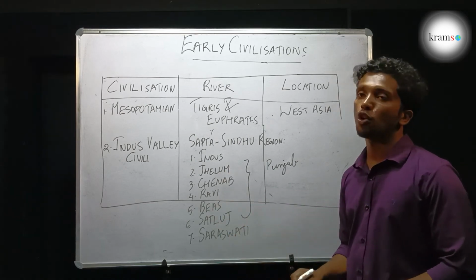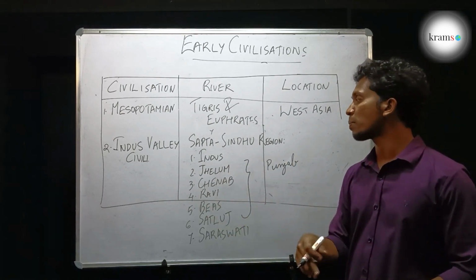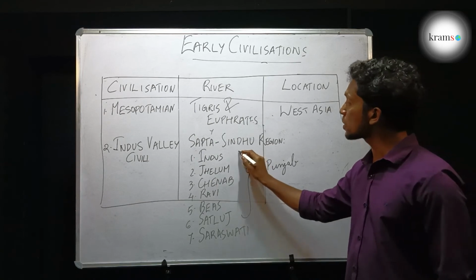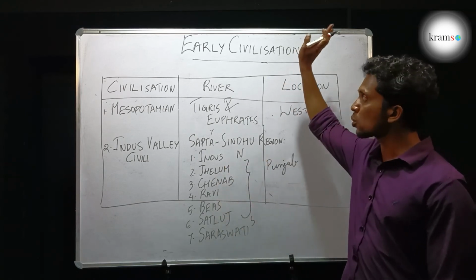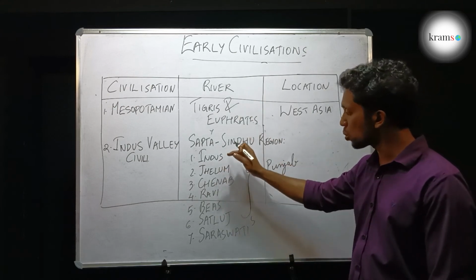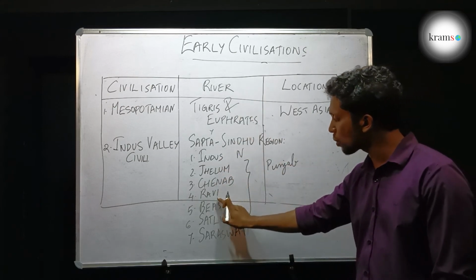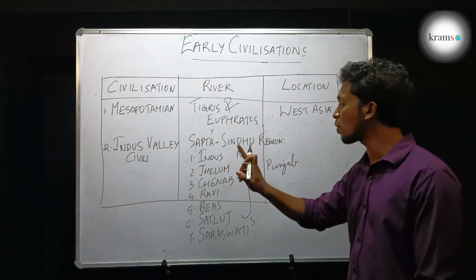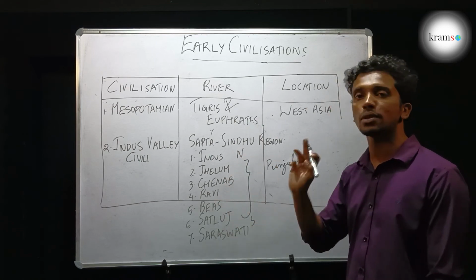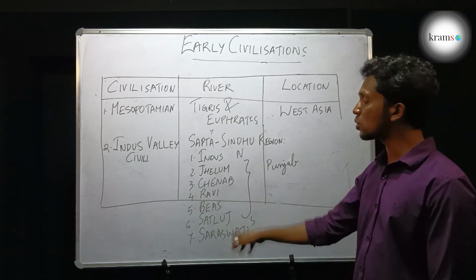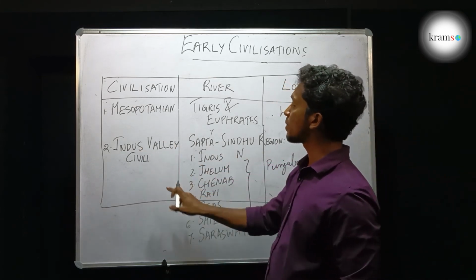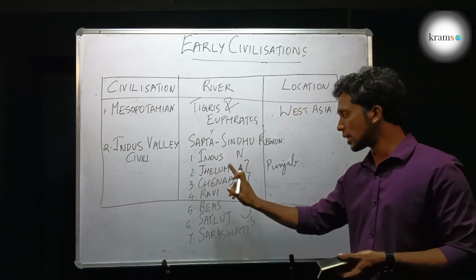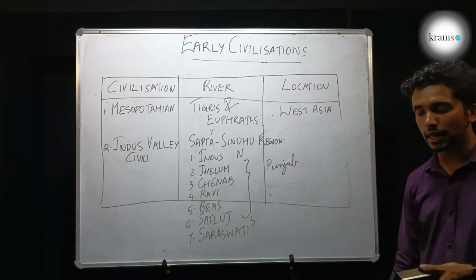These 5 rivers flow from Punjab to Pakistan. This is the north to south order also. The river that flows through the extreme north is Jhelum. To the south of it flows Chenab. To the south of it flows Ravi. To the south of it flows Bes. To the south of it flows Satluj. Have to study this order also. So the 7 rivers on whose banks the Indus Valley civilization existed are the Indus, the Jhelum, Chenab, Ravi, Bes, Satluj and Saraswati.